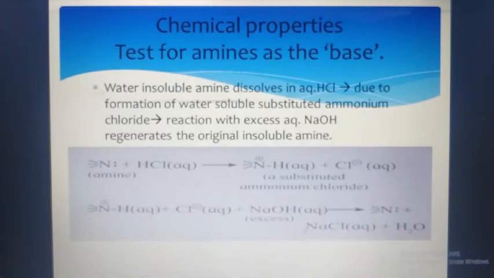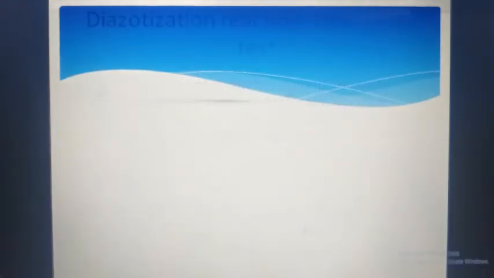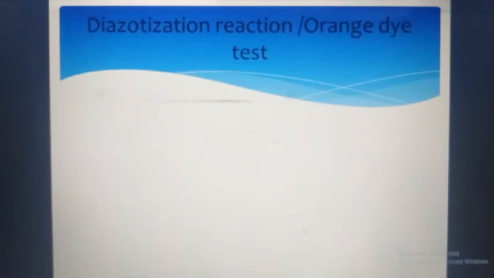This soluble substituted ammonium chloride reacts with excess of aqueous NaOH, and again we get our first reactant. What was that? That is the original insoluble amine. Again we are getting the insoluble amine, and this amine does not dissolve in water. So this was the chemical test for the amines to prove that they are the base.